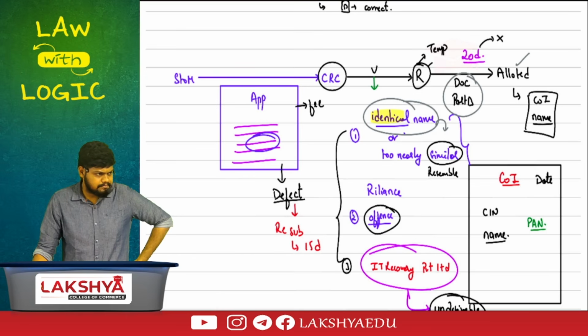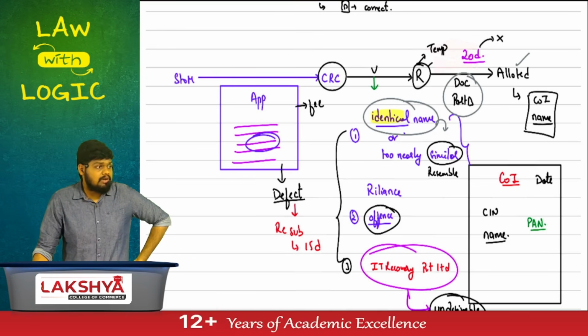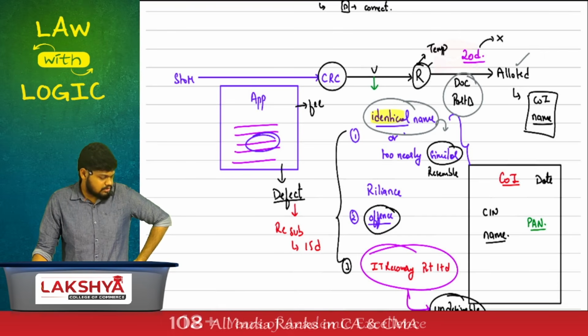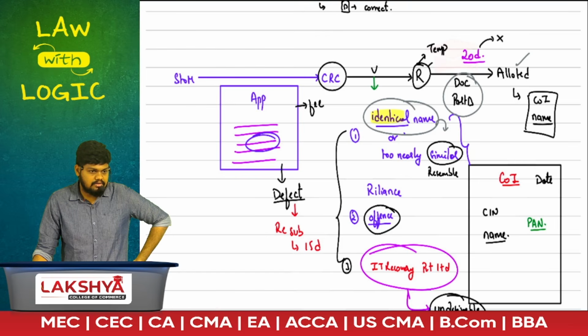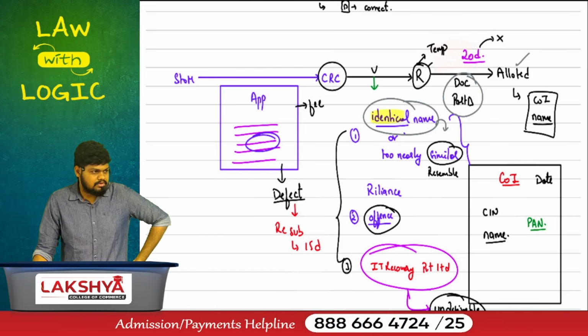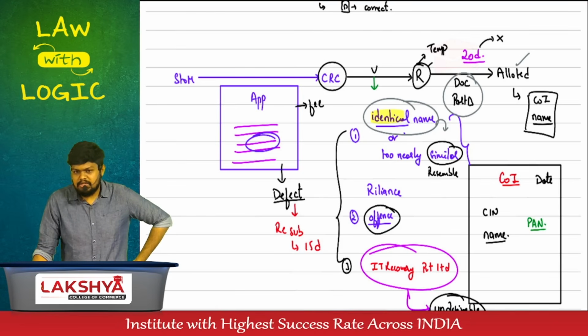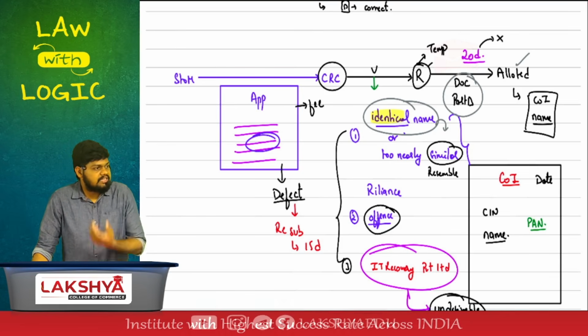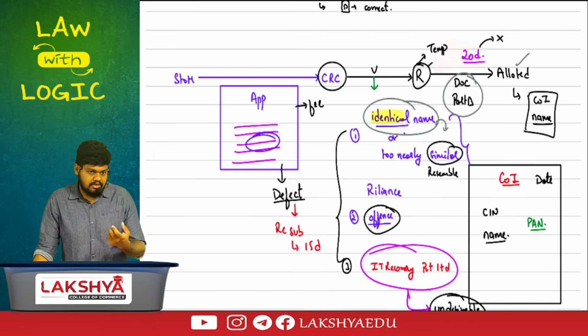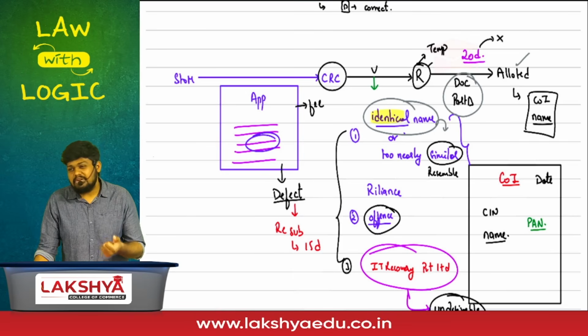Blinkit. You know this company, right? It was not the original company's name. Initially, it was called Grofers or something, if I'm not wrong. Heard about it? No. Grofers, right? It was initially called Grofers, then it got changed. They changed their name to Blinkit. That means they've got a new name reserved.